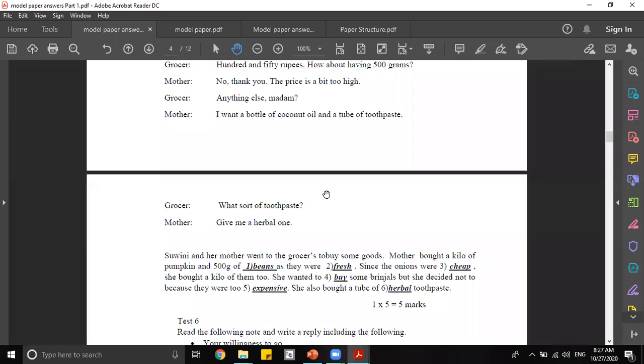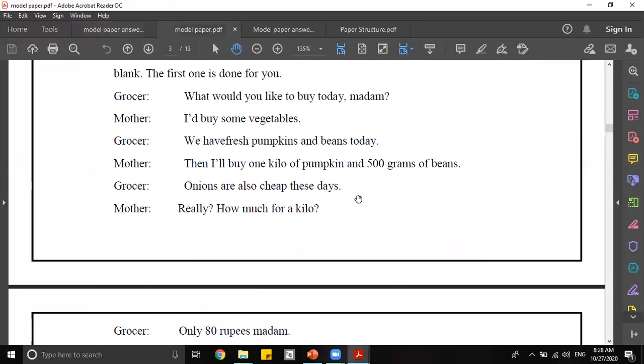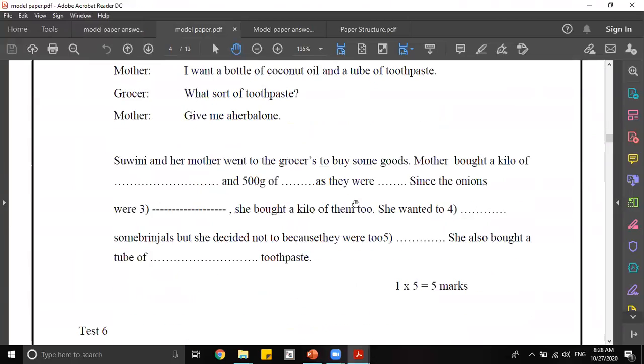Okay, then finally, the final sentence: she also bought a tube of blank toothpaste. She also bought a tube of what? A tube of toothpaste. Okay, what type of toothpaste? Finally, she said to the grocer, give me a herbal one. So she is referring to a tube of herbal toothpaste. So we can use the word herbal for the sixth blank.